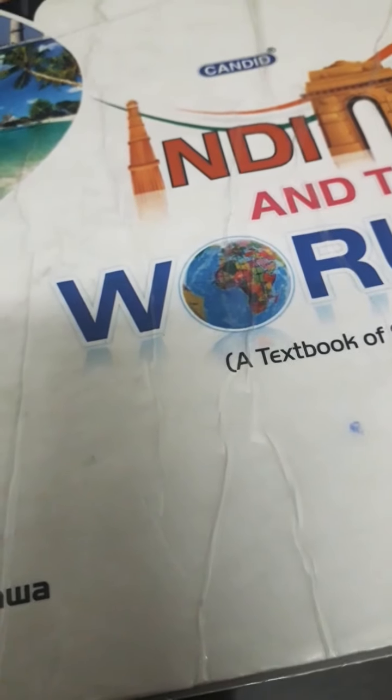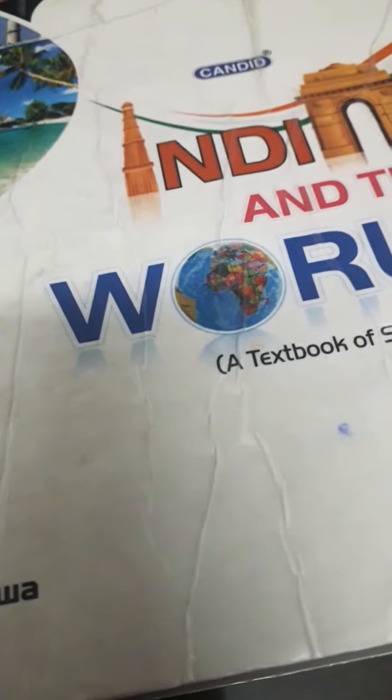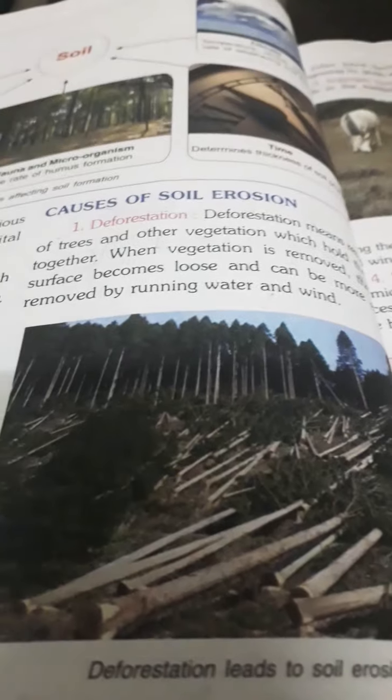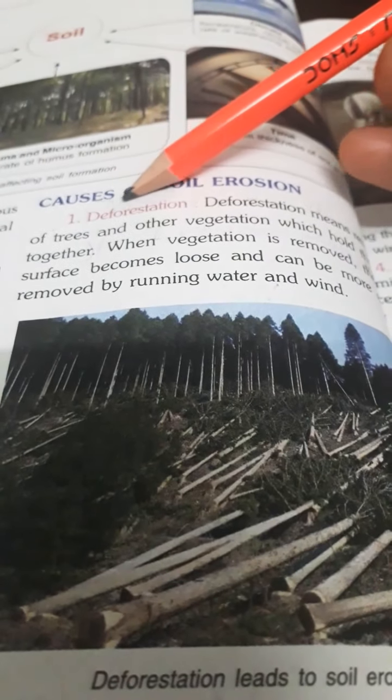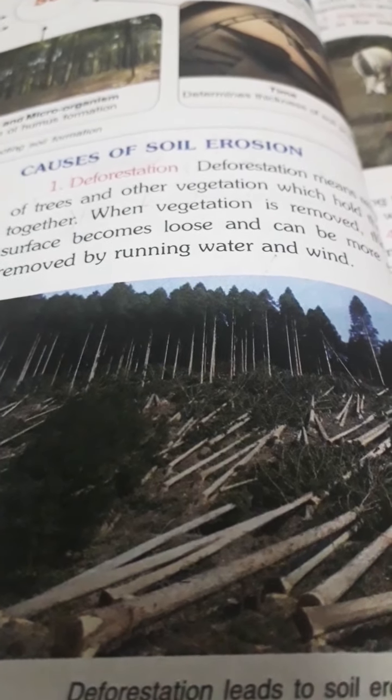Good morning, students. In the last session, we discussed natural resources, their types, land use pattern, and soil erosion. Today, we are going to discuss causes of soil erosion. There are many causes of soil erosion. The first important cause is deforestation. Deforestation means removal of vegetation.